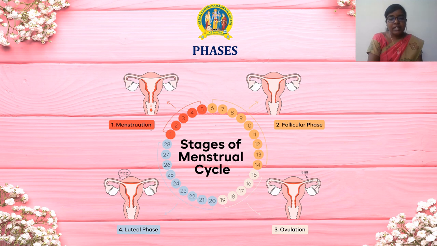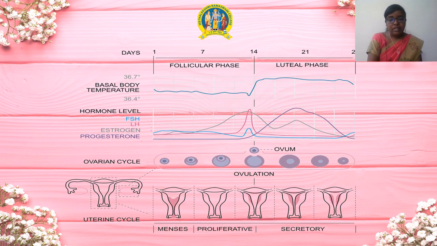Phases. There are 4 phases in the menstrual cycle. They are menstruation phase, follicular phase, ovulatory phase, and the luteal phase. This slide shows the major events that occur during the menstrual cycle.